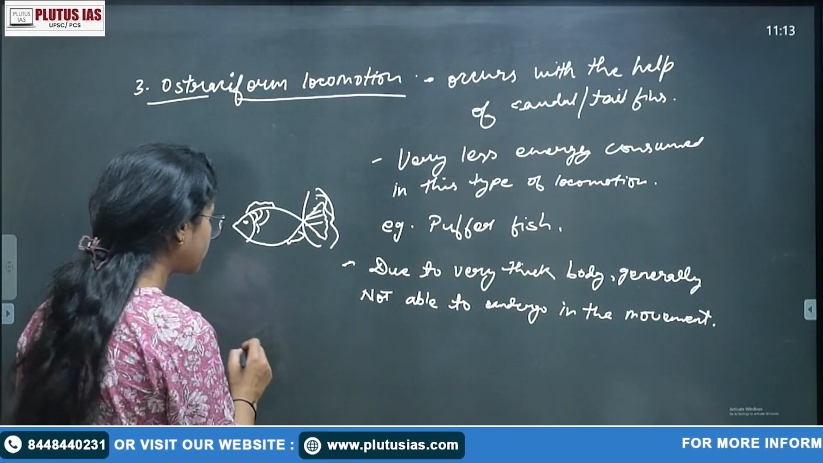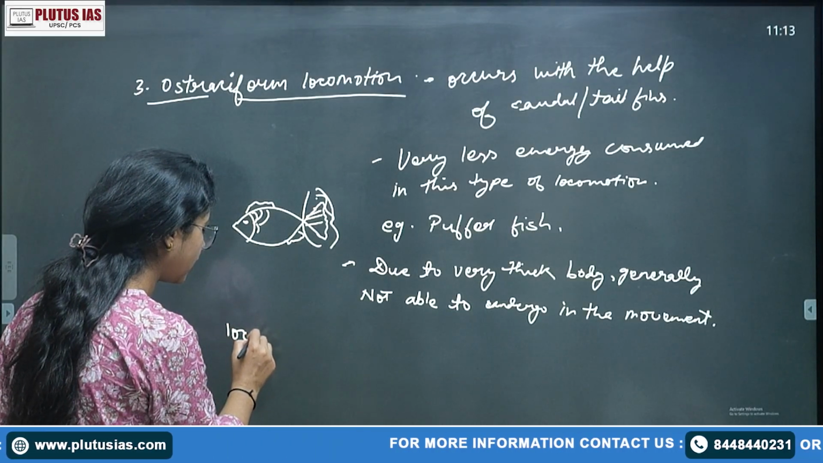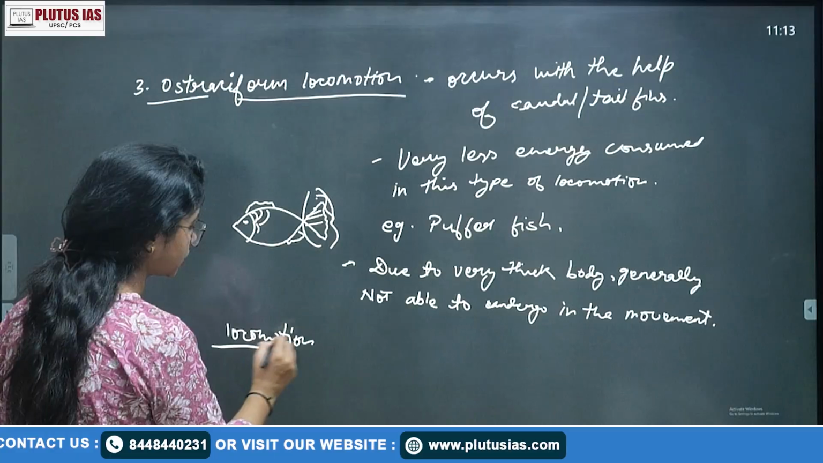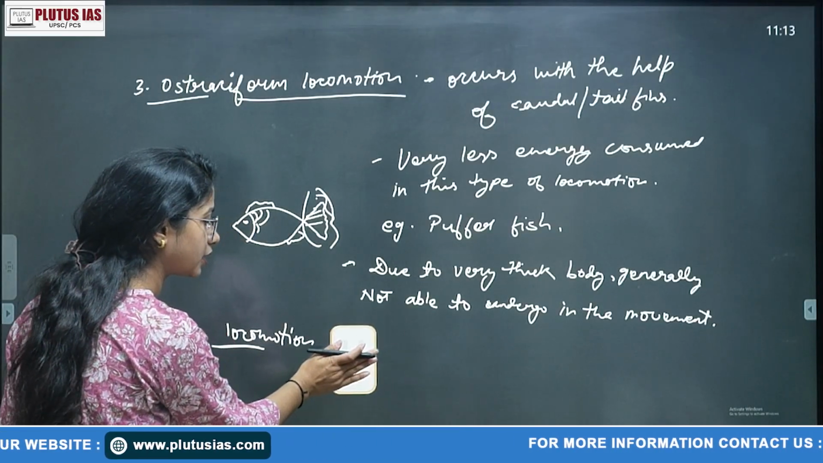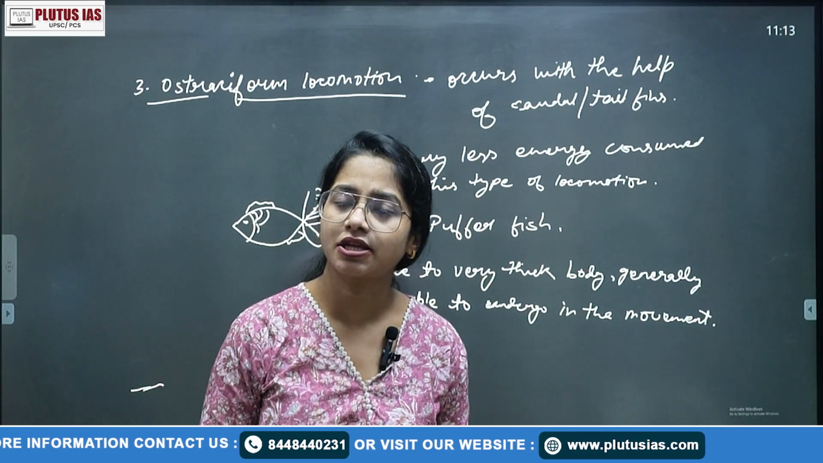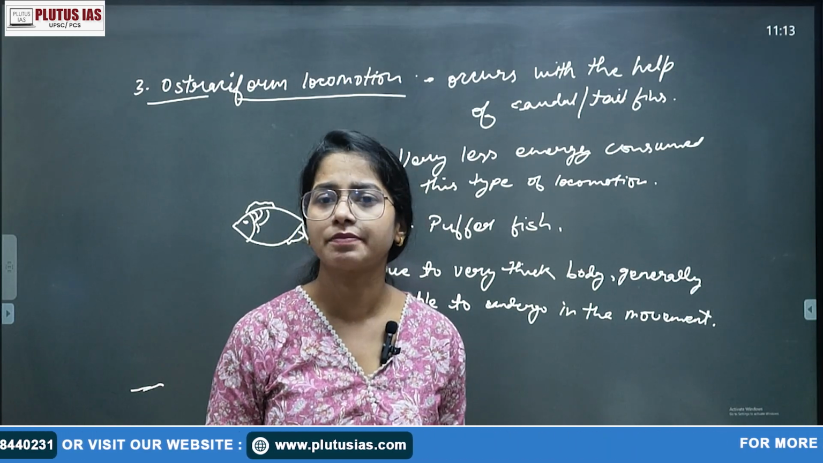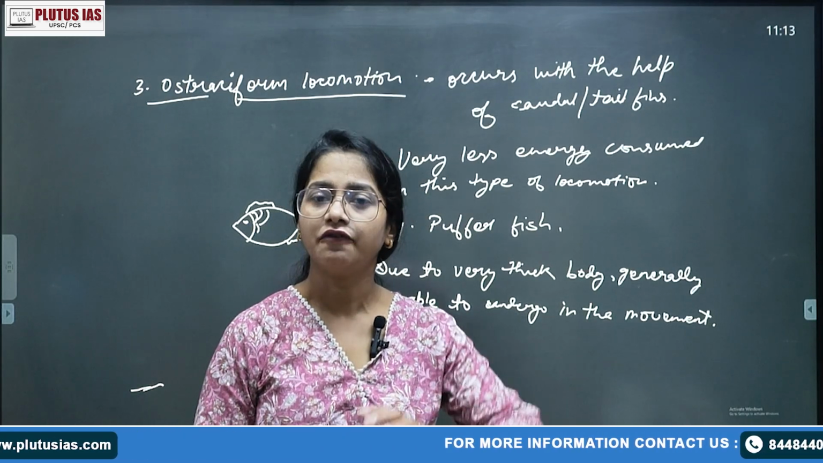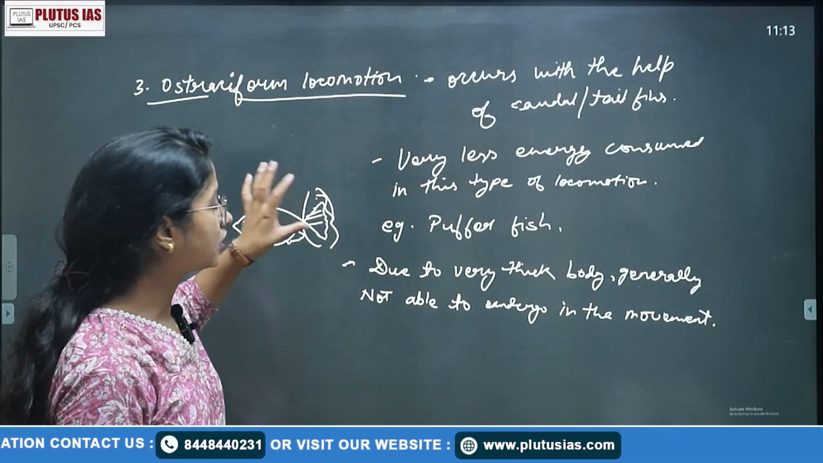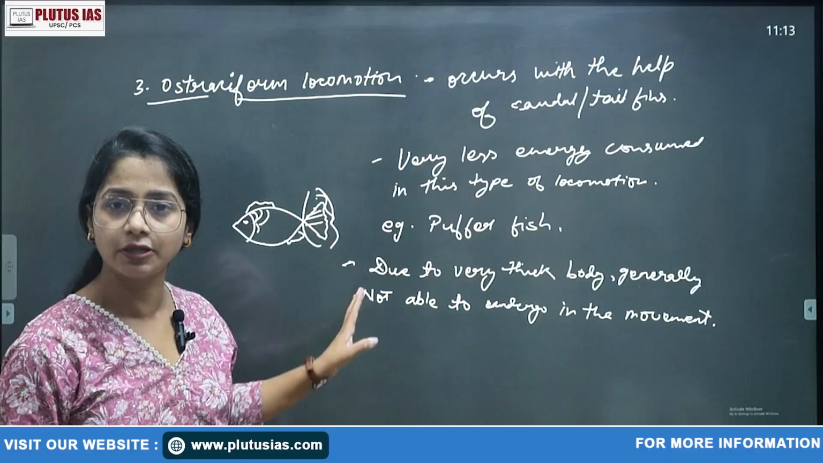When we talk about locomotion, the term is location, right? And when we talk about simple movement, that is simple moving. When we talk about the movement, it is not necessary that we are changing the place, but when we say locomotion, we are changing the place. Like we are talking about the types of locomotion when the fish is moving from one place to another place, right?